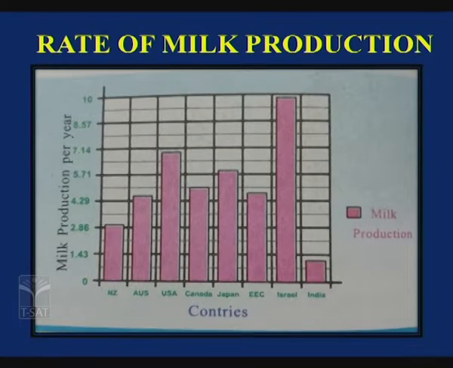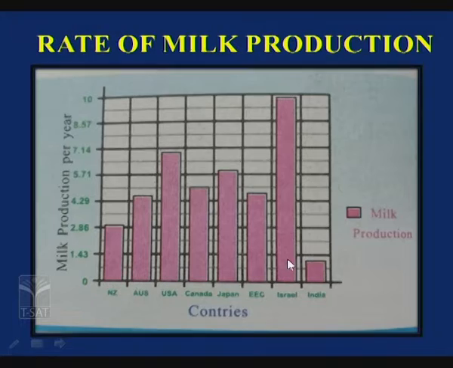And here you can see the rate of milk production in different countries. You can see here Israel is in the topmost leading position in the production of milk, whereas in India, though it is a very big country, our milk production per year is very less. Why? What is the reason? The reason is that we are not using special techniques or growing techniques. That is why the production of milk is less for us.